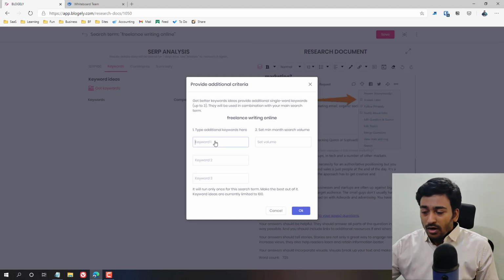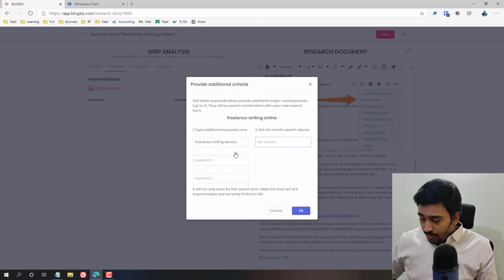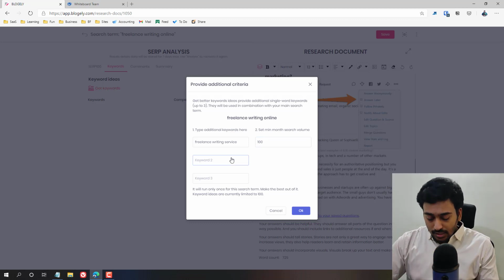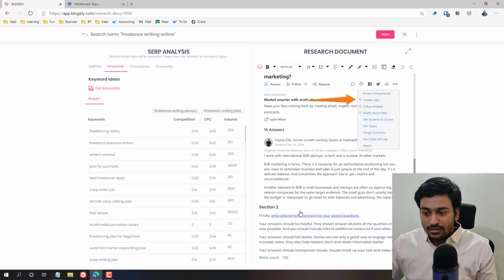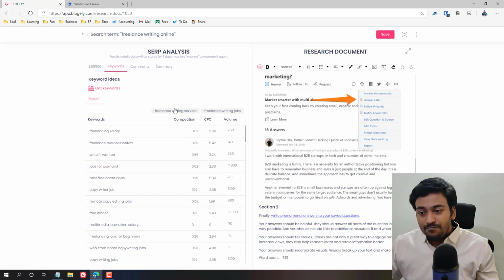What it does is you can give keywords, and it will try to bring some sort of keywords. Let's see whether it brings up anything for freelance writing service, and I want a minimum of 100 searches a month. We can also give multiple keywords, for example freelance writing jobs, and let me put OK. I hopefully think it will bring keywords. Oh, it brings a bunch of keywords.